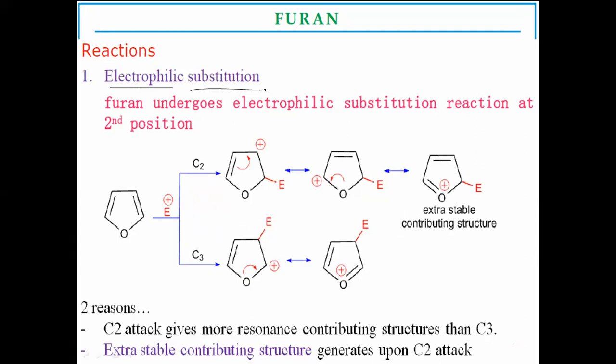electrophilic substitution. The name itself indicates that there is a substitution of electrophiles. What is meant by electrophiles? Electro means negative charge.